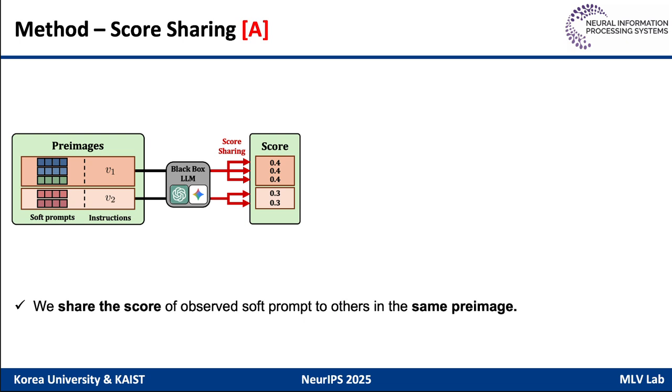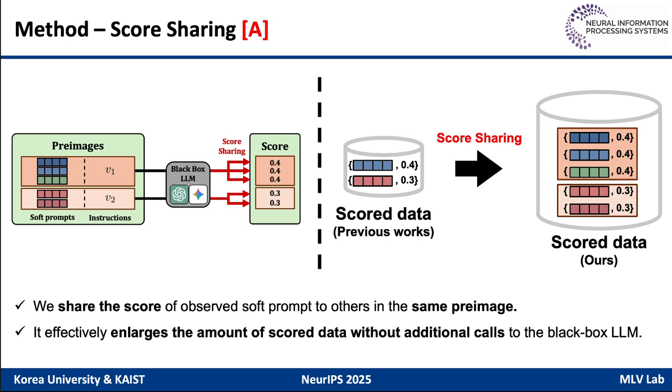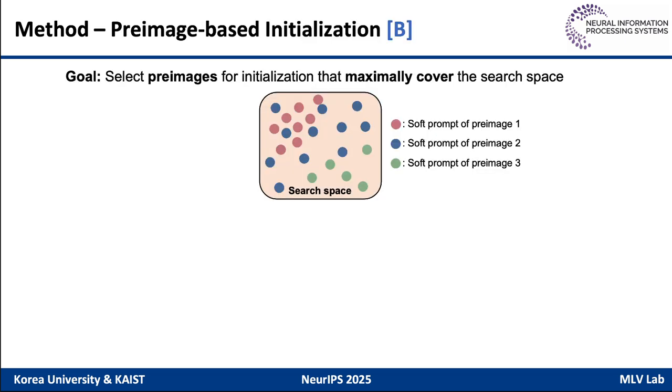Now, I present our first method, score sharing. Once an instruction is evaluated by a black box large language model, we share the score with all other soft prompts in the same preimage of the evaluated instruction. As shown in the right figure, the score sharing method effectively enlarges the amount of scored data without additional cost to the black box large language model.